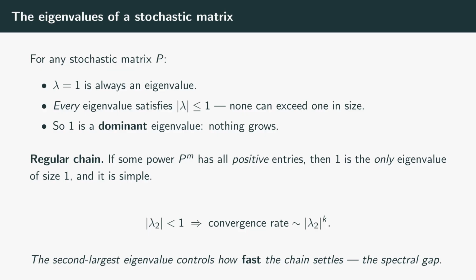There is a bonus. The second largest eigenvalue in magnitude controls the speed of convergence. The chain settles at a rate governed by that number raised to the k. The gap between 1 and the next eigenvalue is called the spectral gap, and a big gap means fast mixing.